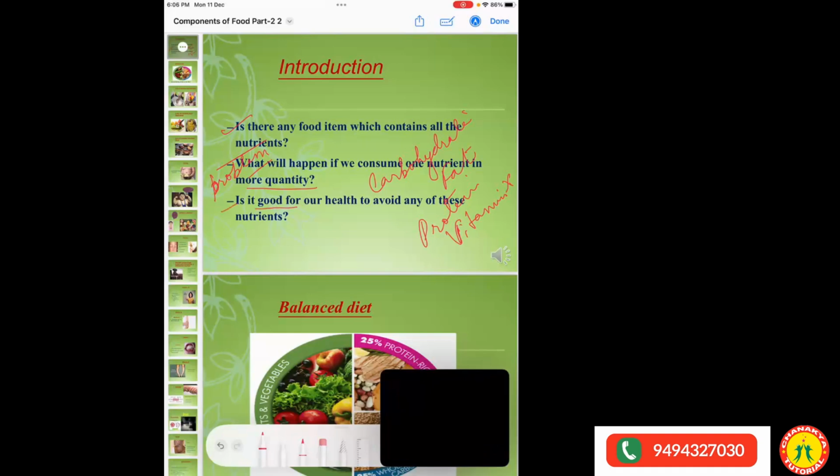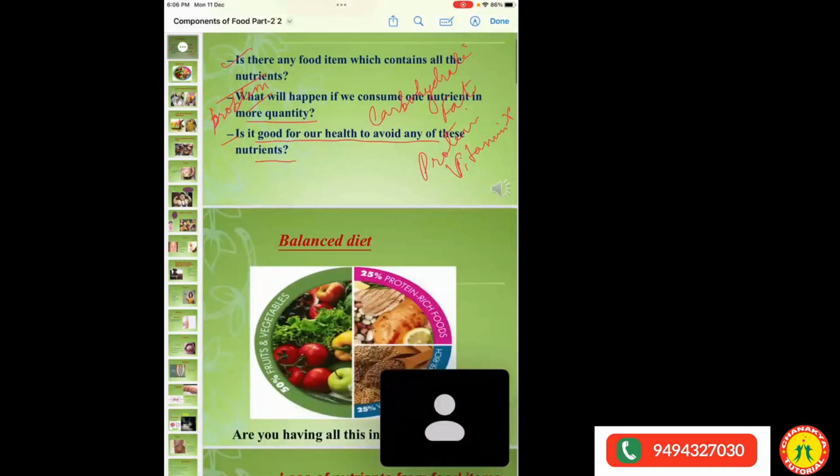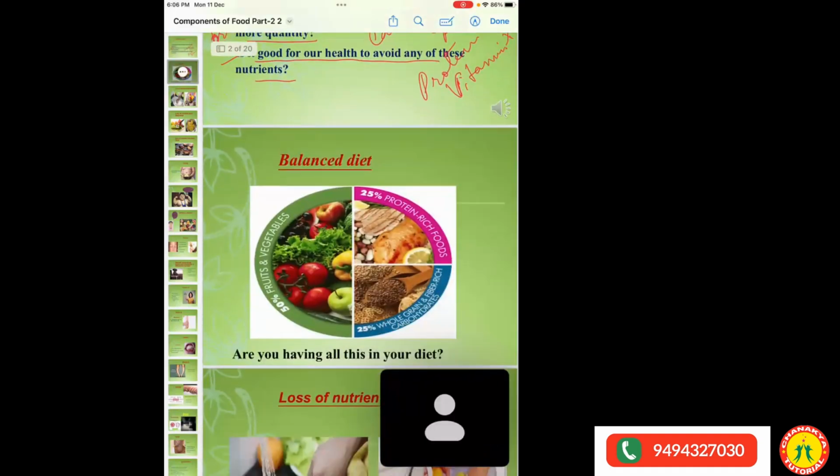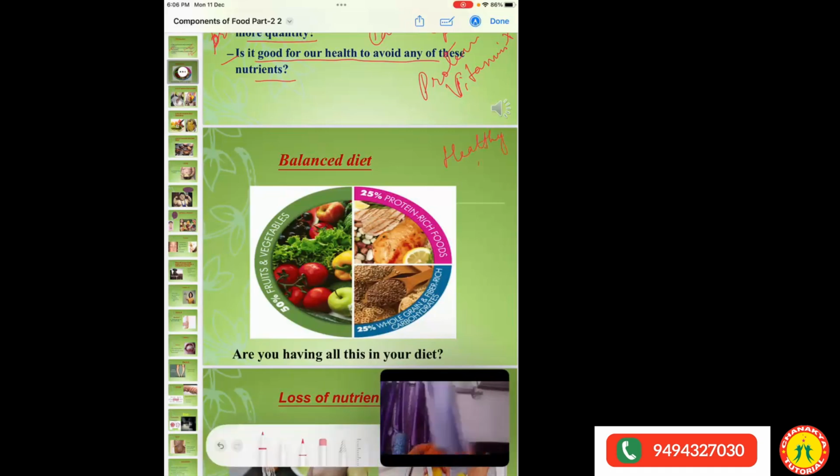Third point, is it good for our health to avoid any of these nutrients? If we are not eating any particular kind of food, is that okay for our body or not? If not, then what should we include in our diet so that our body is healthy and fit?